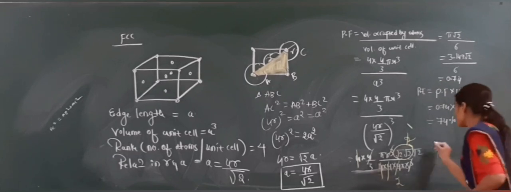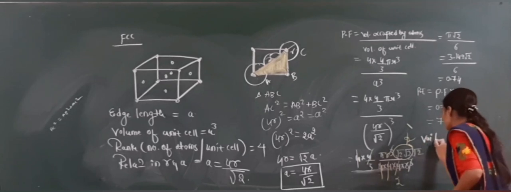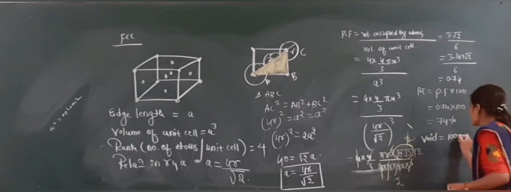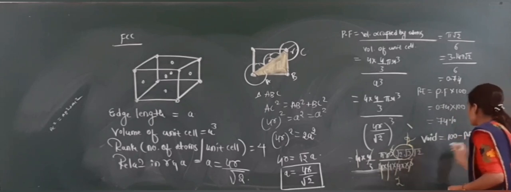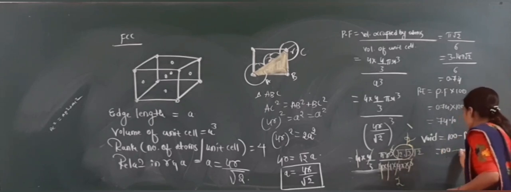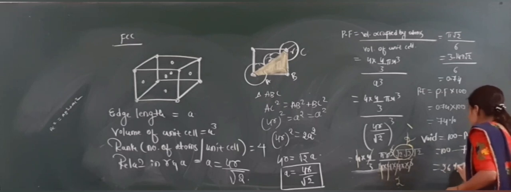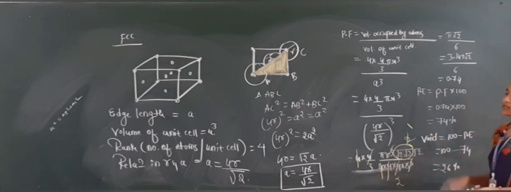Now next one is void percentage. Void percentage means 100 minus packing efficiency. What is your packing efficiency value? 74. So now what is the answer? 26% of the void is there. This is about FCC.